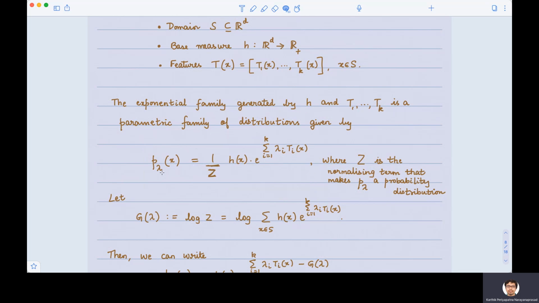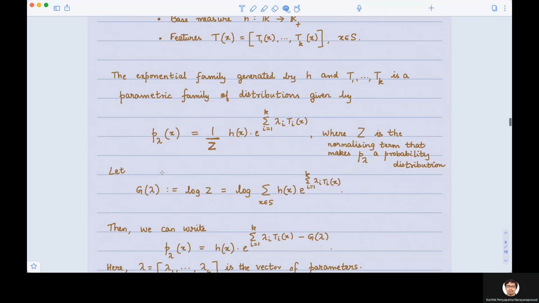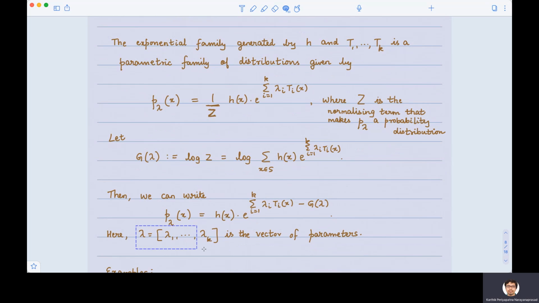Again here, lambda is a vector. Lambda is lambda 1 through lambda k. It is a vector of parameters, which means the formula that we have written here is a parametric formula. In other words, as we vary lambda, we are going to get different members of this family. So lambda could be lambda 1 through lambda k, and all of these could potentially be real valued numbers.